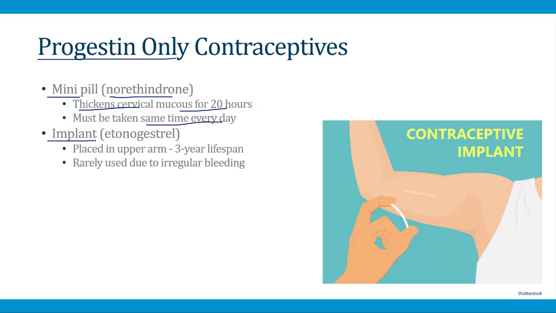There's also an implant of a progestin called etonorgestrel. It's placed in the upper arm, similar to what's shown in the picture here, and it will release etonorgestrel over a 3-year time span, so this can last for up to 3 years, providing contraception. The problem with this is, as I mentioned on the last slide, when you give progestins without estrogen, there's lots of irregular bleeding, and that's a major issue with this implant, and that limits its use.